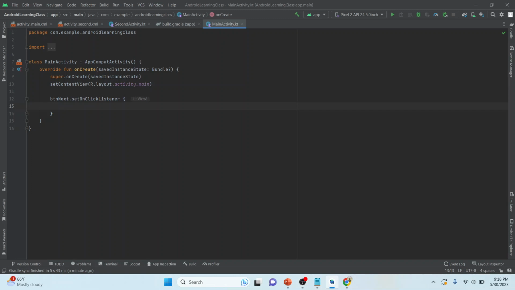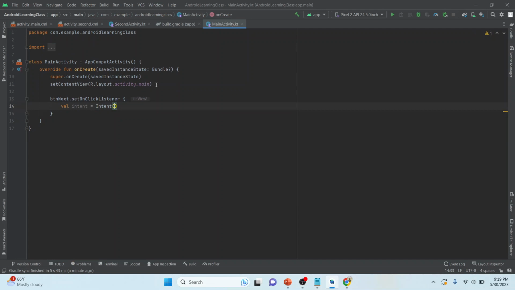So what is the explicit intent? Explicit intent explicitly tells what my location will be. I am telling the intent constructor that this is my location and I want to navigate to this app. So let me write the code for intent. Intent equals new Intent. So what is my location?